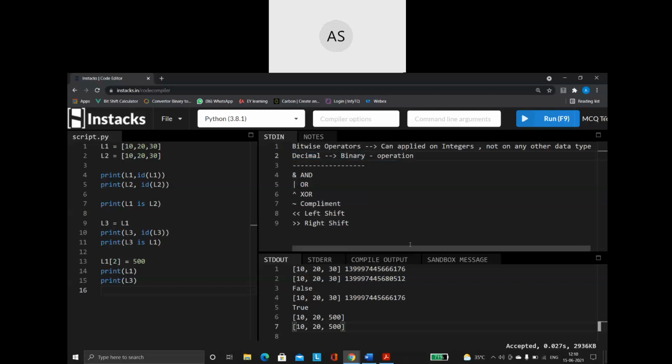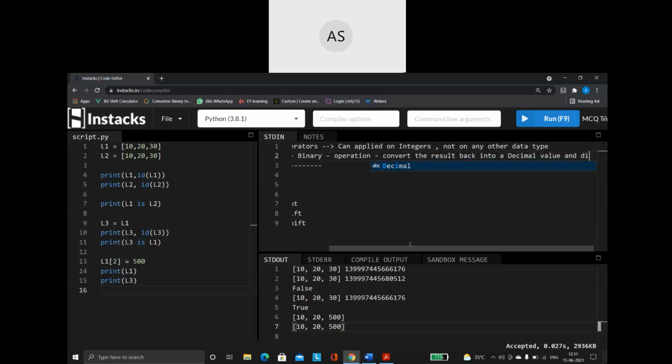Then it will perform the operation. Then it will convert the result back into a decimal value and display it. So this is how your cycle will be running.